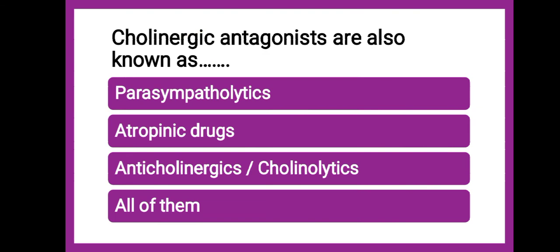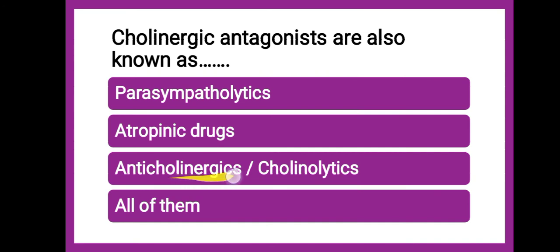Next question is, cholinergic antagonists are also known as, whether cholinergic antagonist, now antagonist, previously it was agonist. So those are mimetics. Whatever antagonists are there, these are lytics. So cholinergic antagonists are also known as parasympatholytics, because they have the opposite action to the parasympathetic system. Atropinic, yes, atropinic, because atropine is producing the effect opposite of that of acetylcholine.